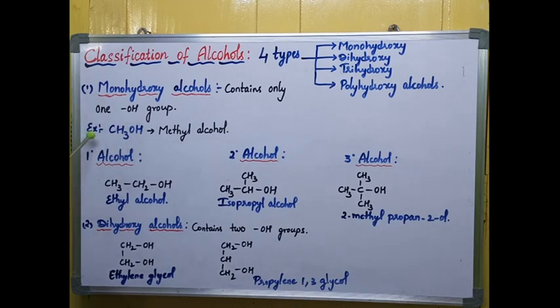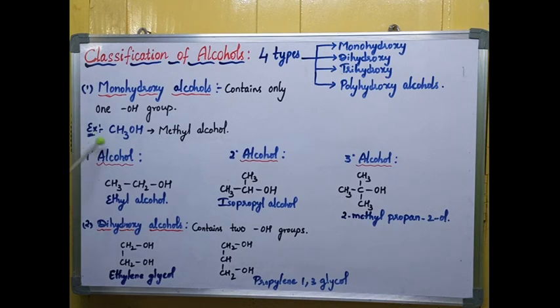I am giving you the example CH3OH, that is methyl alcohol or methanol. You have the CH3OH formula. In this structure you will have only one OH group. Hence we call this a monohydroxy alcohol. Next, coming to the classification again. Monohydroxy alcohols are of 3 types. First one is primary alcohol, second one is secondary, third one is tertiary alcohol. What is meant by primary alcohol? Already we know what is a primary carbon, secondary carbon and tertiary carbon. We have discussed in halogen compounds, no?